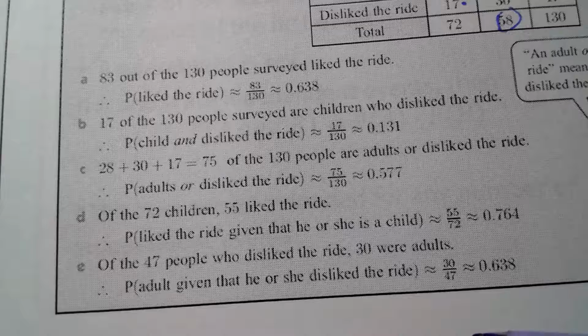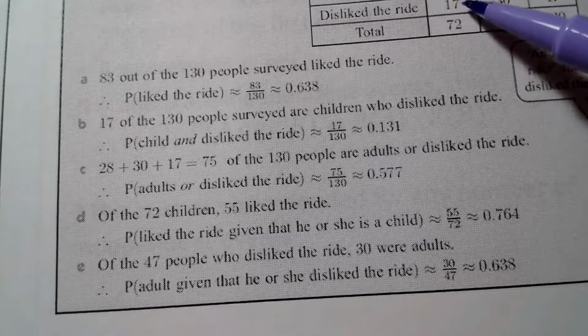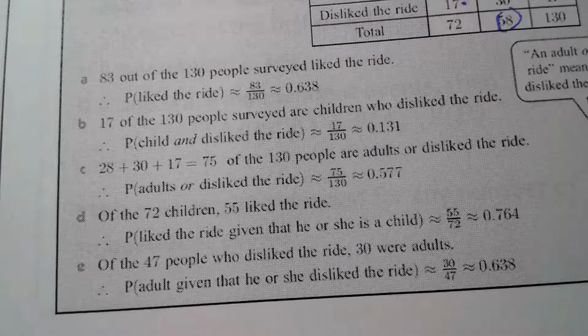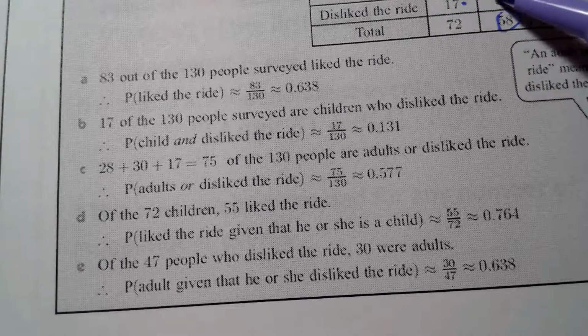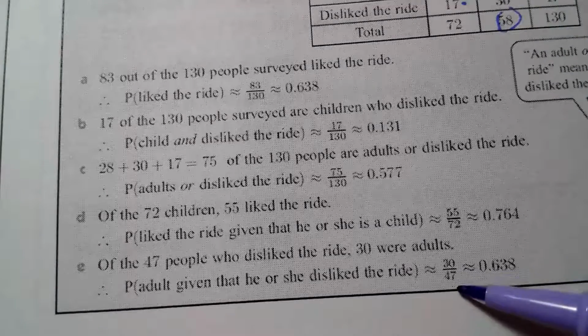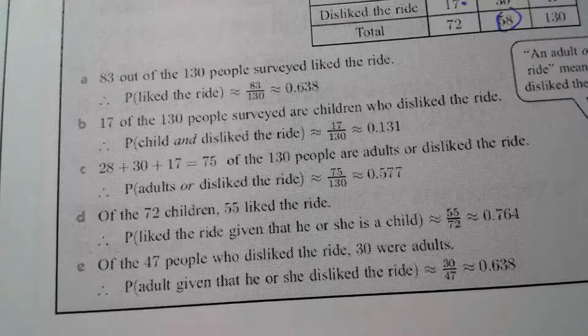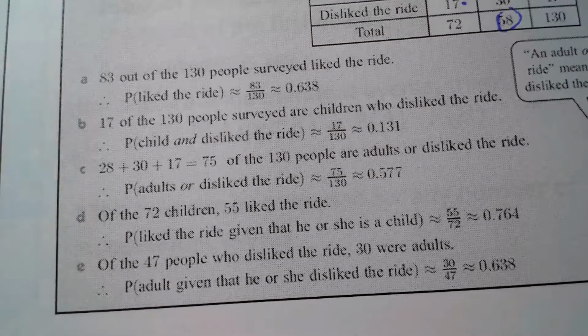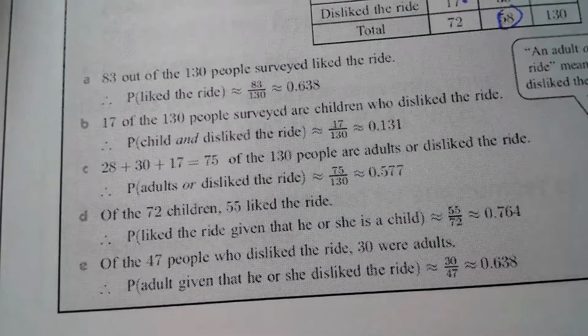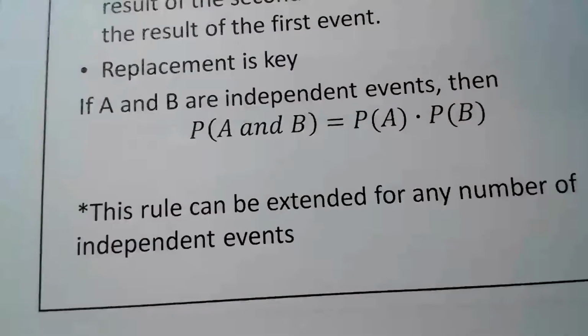And of the 47 people who disliked the ride, so if you add those up, you get 47, 30 were adults. So what's the probability that the person was an adult, given that he or she disliked the ride? Again, it's going to be 30, adult disliked, that's this number here, over the total number, 47. Okay, so you got to make sure you keep those totals straight and just pay attention to what you're reading. This was probably very easy for you, I'm hoping, so shouldn't really be an issue.